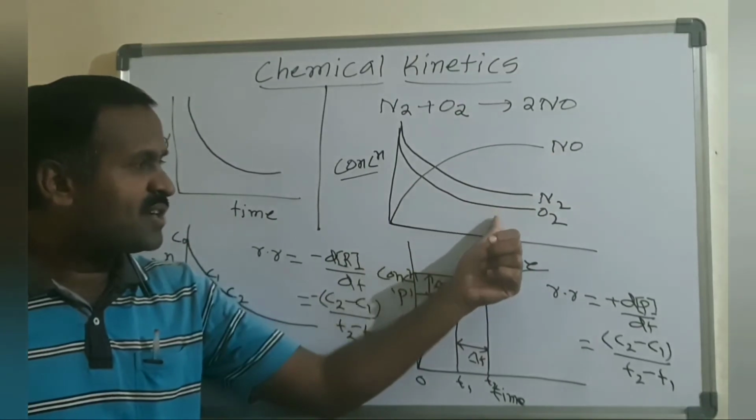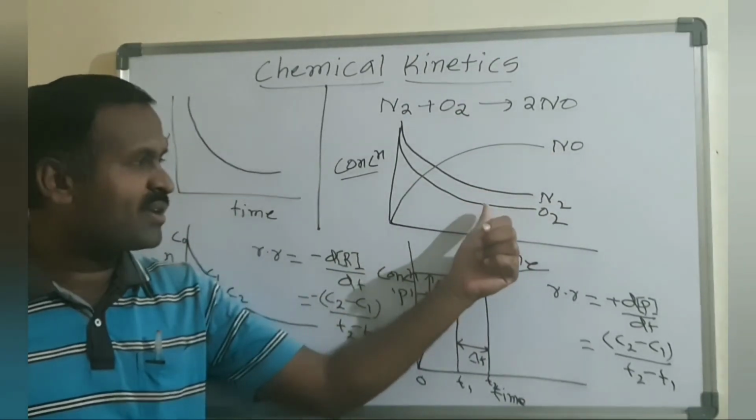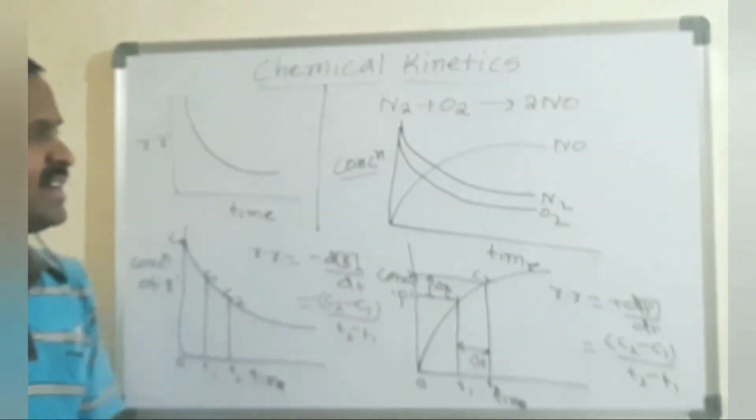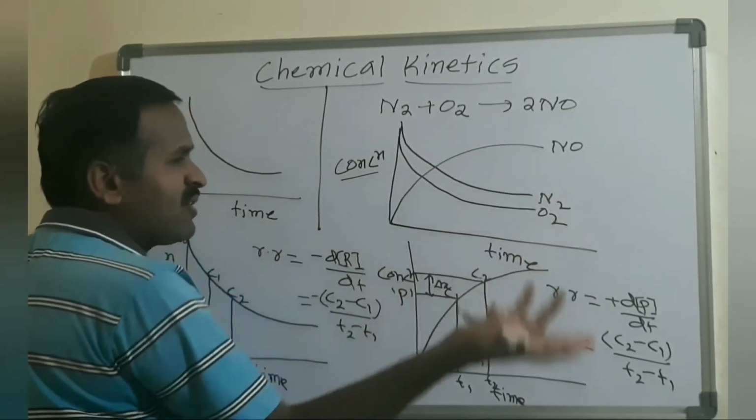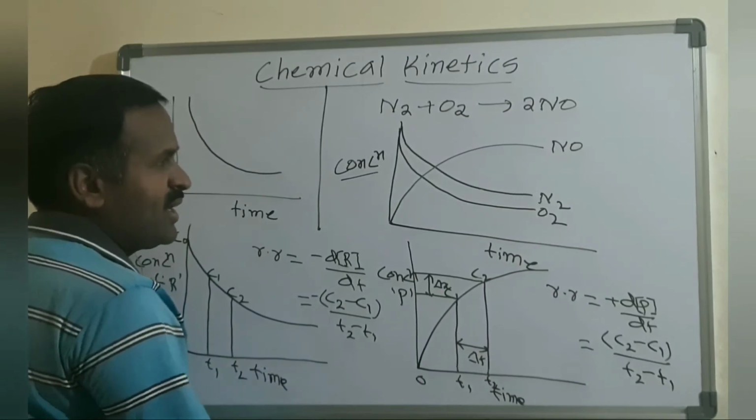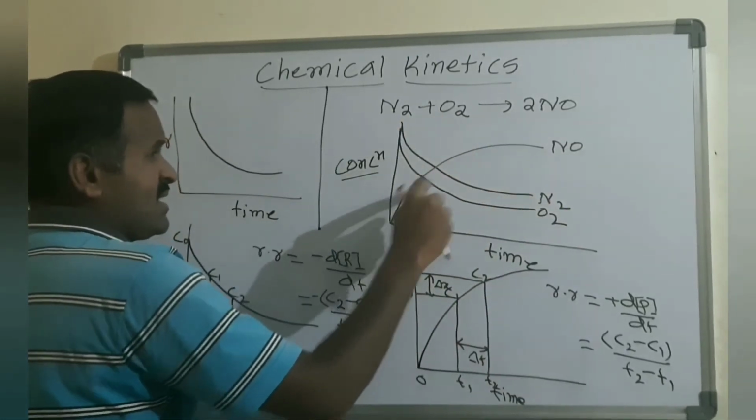So this is N2 and O2. How can you write them? Generally they have not given any concentration here, so if you write O2 first and N2 below, that is also a correct one. Here NO is the product.